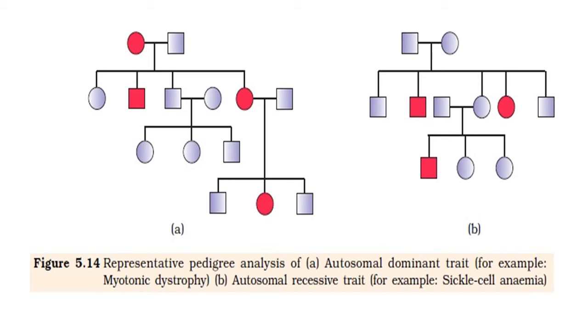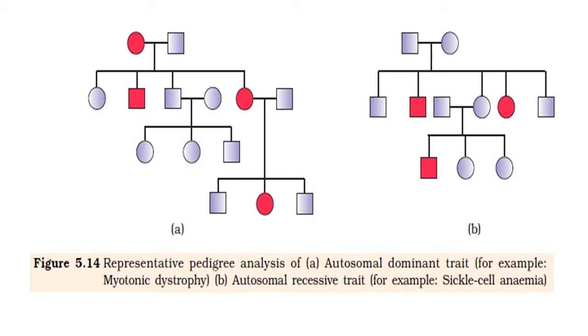In the first chart you can see, as the name suggests, both disorders are related with autosomes, but the first is related with dominant, that's why it is a dominant trait, and the second is related with recessive, that's why it is known as a recessive trait.